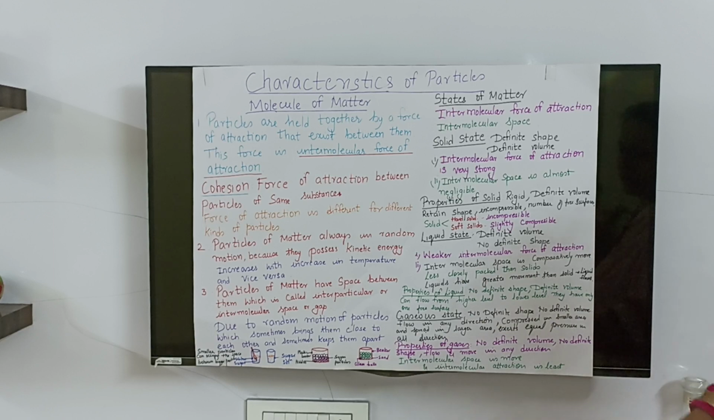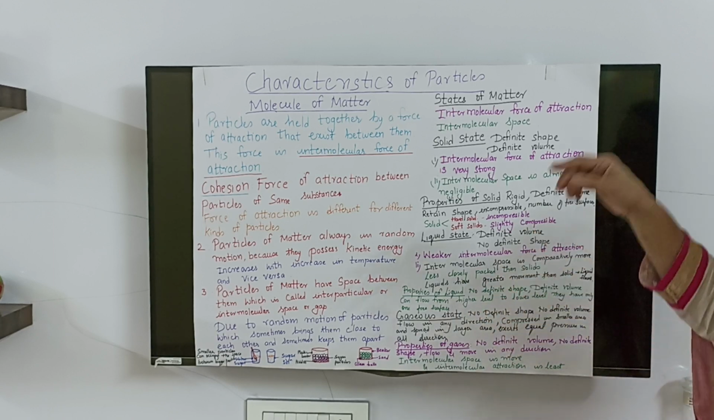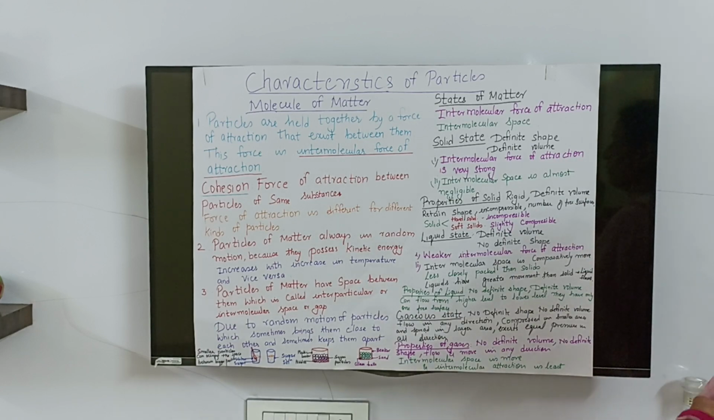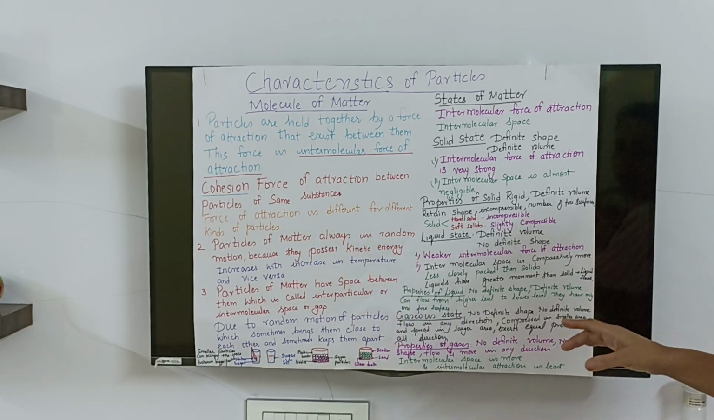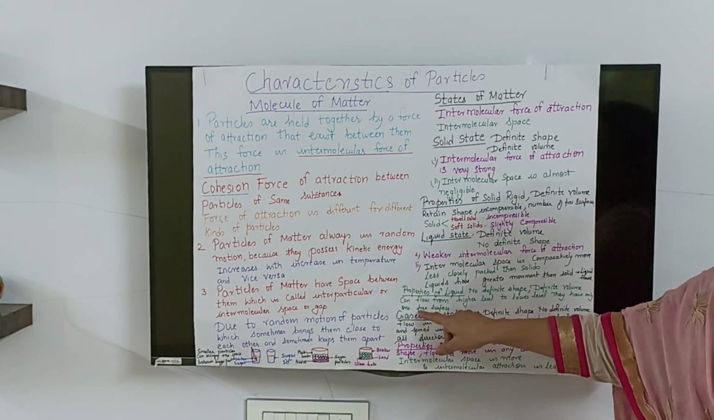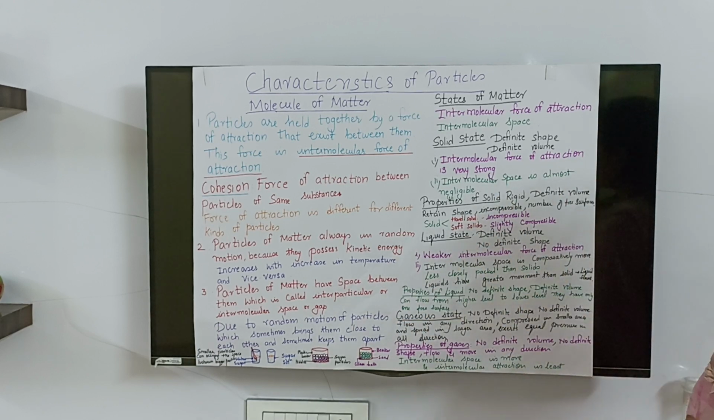Properties of liquid: no definite shape, definite volume, can flow from higher level to lower level. From the Himalayas to the Bay of Bengal it can come, because it can flow from higher levels to lower levels. They have only one free surface.